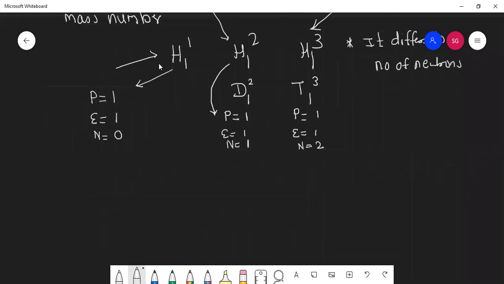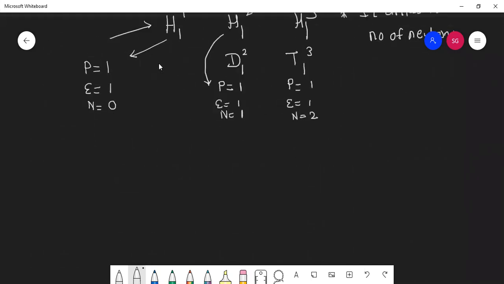Okay, we'll take more examples. Students, do you know chlorine also has 2 isotopes? Which are they? 35 and 37. Very good. Chlorine 35, that is 17,35, and chlorine 17,37. These are the two isotopes of chlorine. See here, same atomic number, but different mass number.